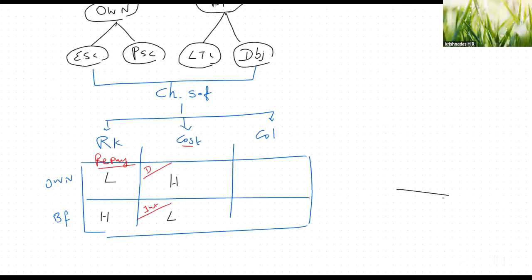Next one is called control. Between own fund and borrowed fund, which fund can the company have better control over? Own fund or borrowed fund? Own fund, sir. But the answer is borrowed fund only. The company can have better control over borrowed fund than own fund.